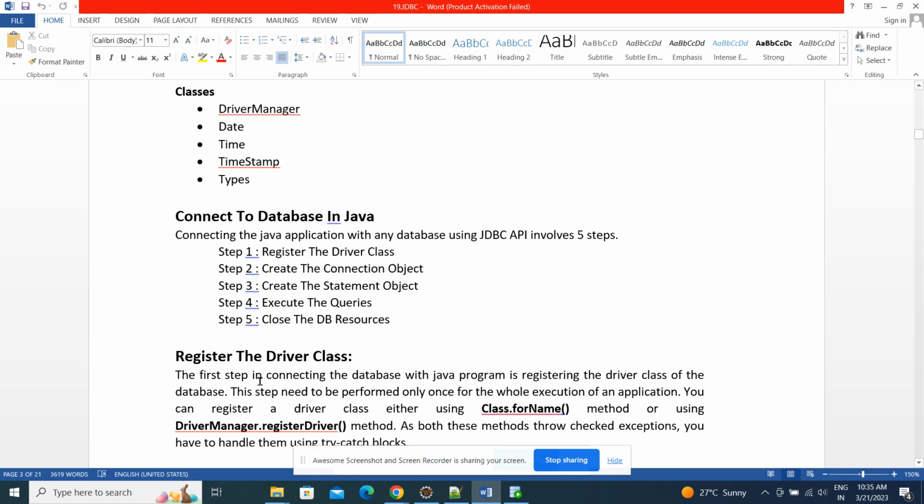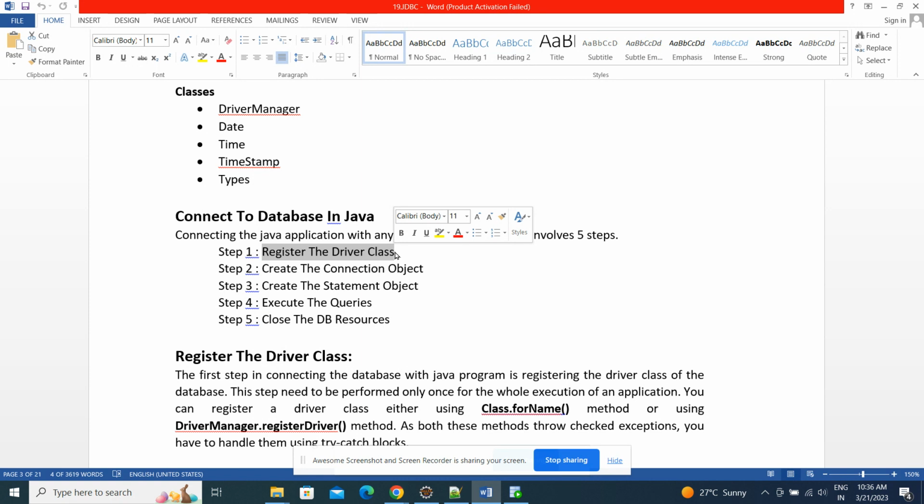Now there are some steps. What are those steps? First we need to register the driver. What exactly does registering the driver do? To interact with any database, first we need to register the driver class. Which driver class? Either the Oracle driver class or MySQL or Sybase or Postgres, whatever database driver you are trying to connect with. First we need to register or load the driver.